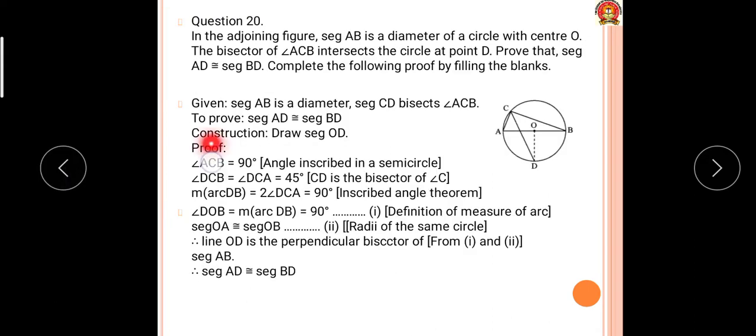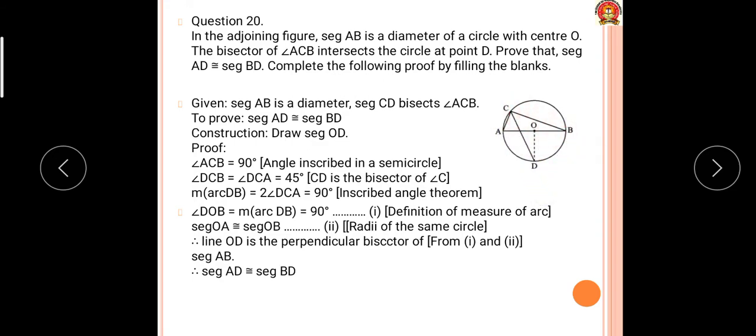Construction: draw OD. Now angle ACB is an inscribed angle in a semicircle, and therefore angle ACB is 90 degrees. Therefore angle CAD, correction, angle ACD is 45 and angle DCB is also 45. Now the measure of arc DB is the arc intercepted by the inscribed angle DCB.